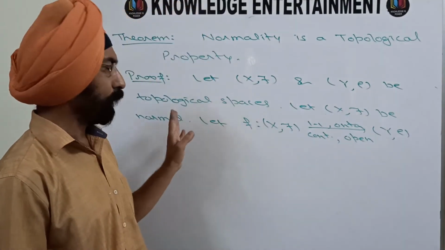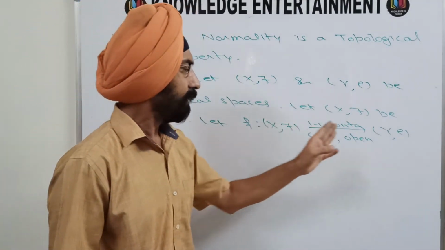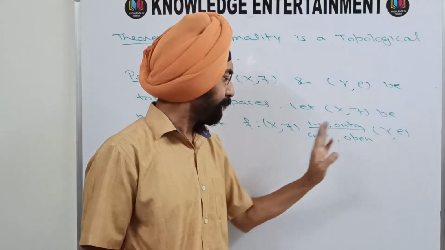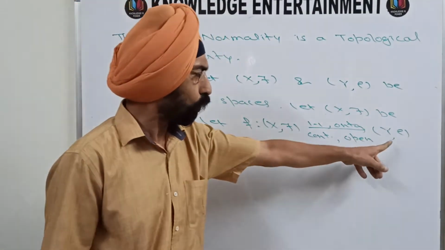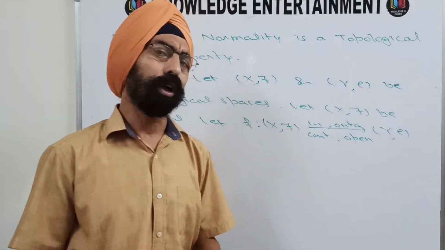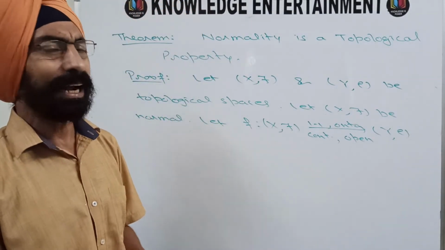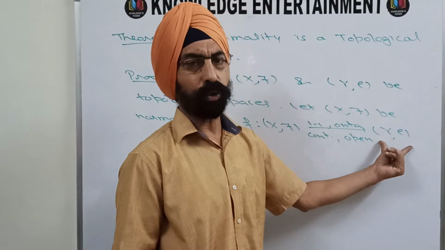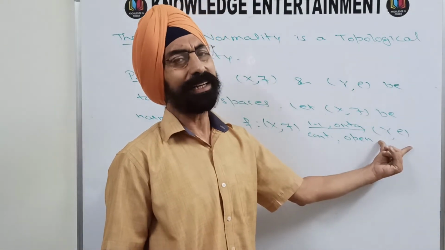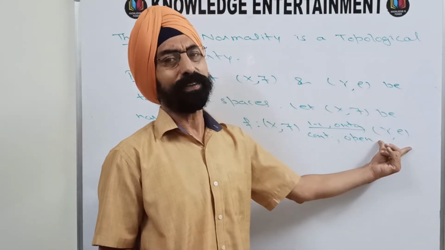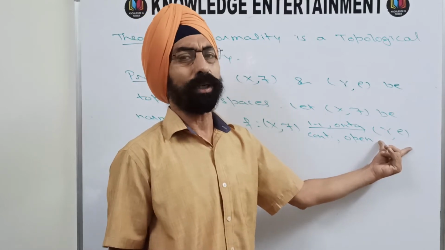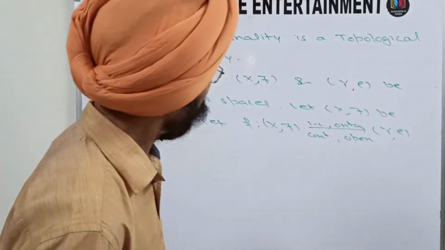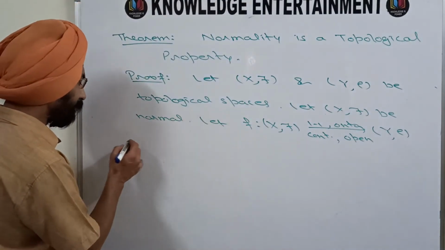(X, tau) is given to be normal, and we have to show that the homeomorphic image of (X, tau), that means (Y, rho), is also normal. So to show this (Y, rho) to be normal, once again we will have to take a pair of disjoint closed subsets from here, and we will have to find a pair of disjoint open sets containing the two disjoint closed sets. So I'll start right from there.